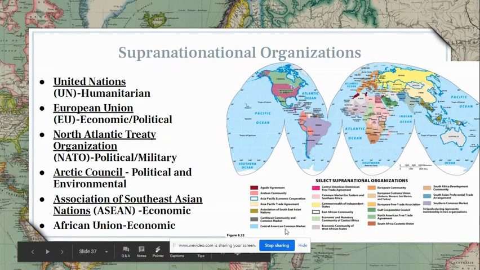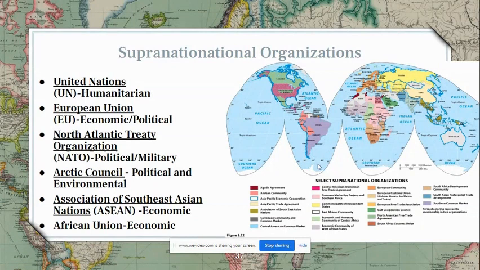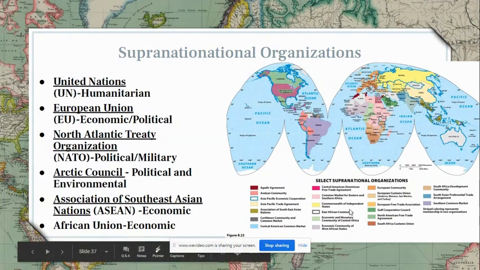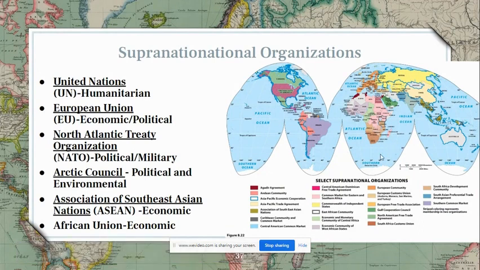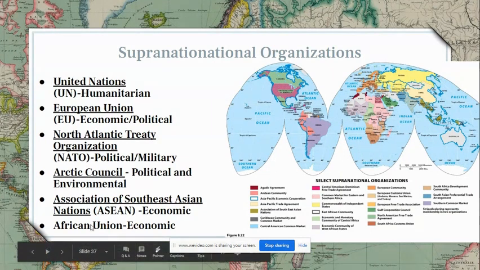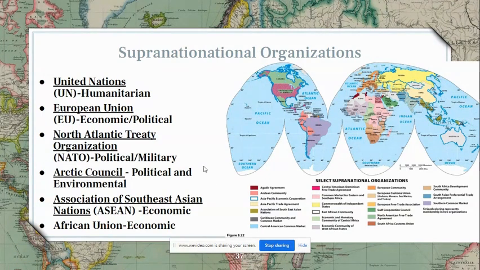And then the African Union, let's see if the African Union is on here. There's East African Community. I'm not sure, the African Union might be too large. But it is a similar trade agreement, a trade union that is within Africa. And then we did talk about Mercosur, which would be the South American one. That one really comes up in the economic unit. We talked about OPEC, the Organization of Petroleum Exporting Countries. So all of those you should kind of know. OPEC and Mercosur more come up in the economic unit, which will not be on the test, but these are the 6 that are mentioned in the political geography unit. So make sure you pay attention to those and you know a little bit about those.